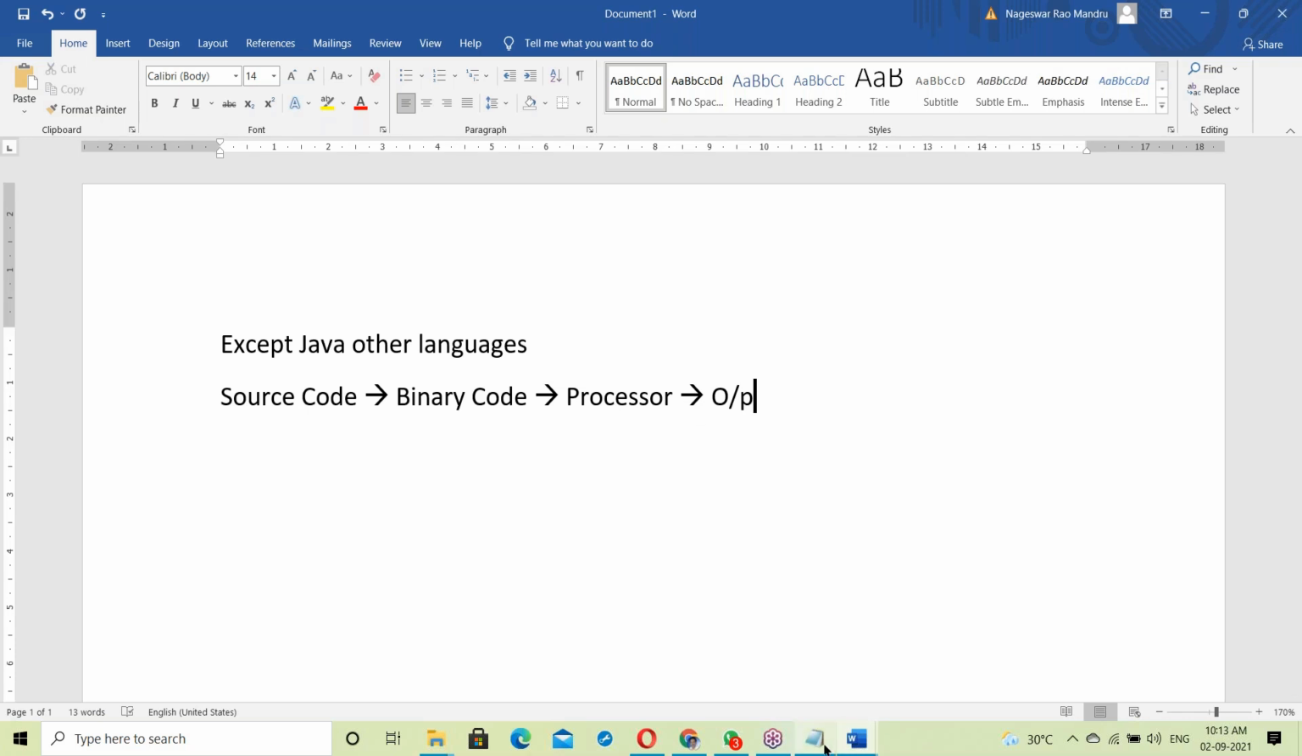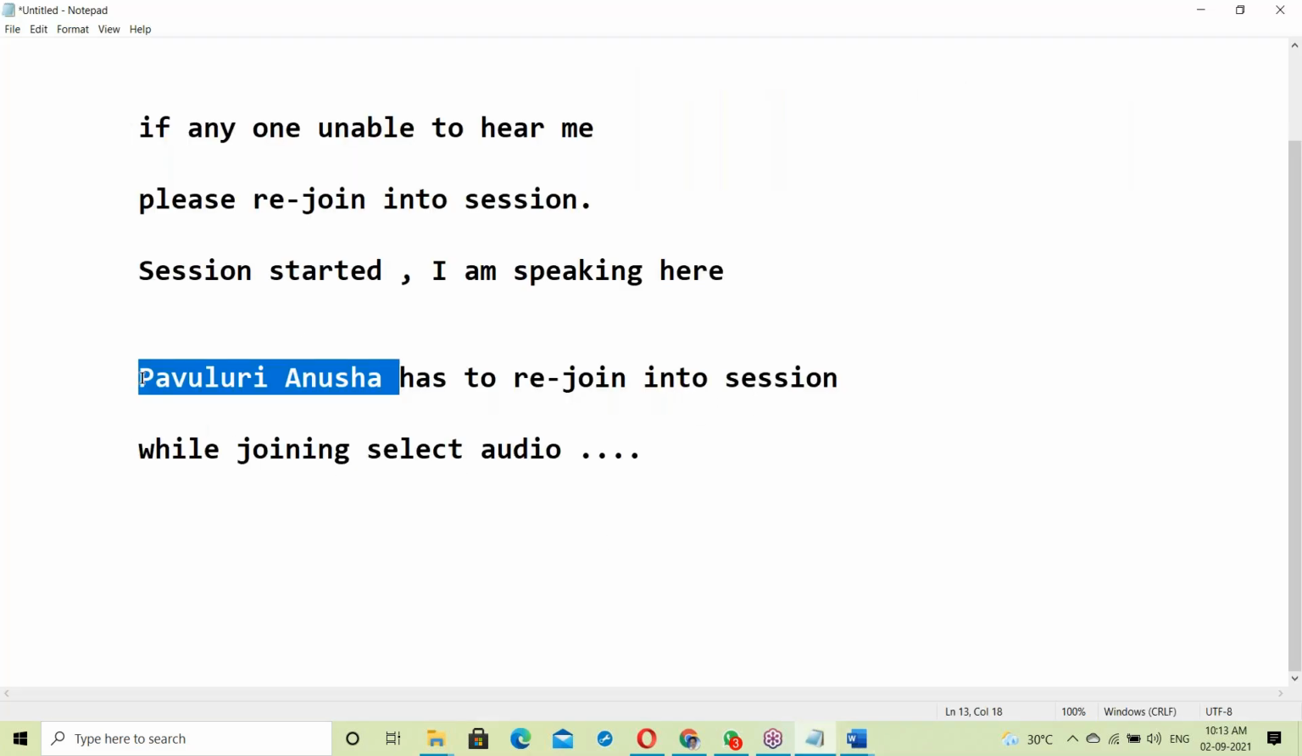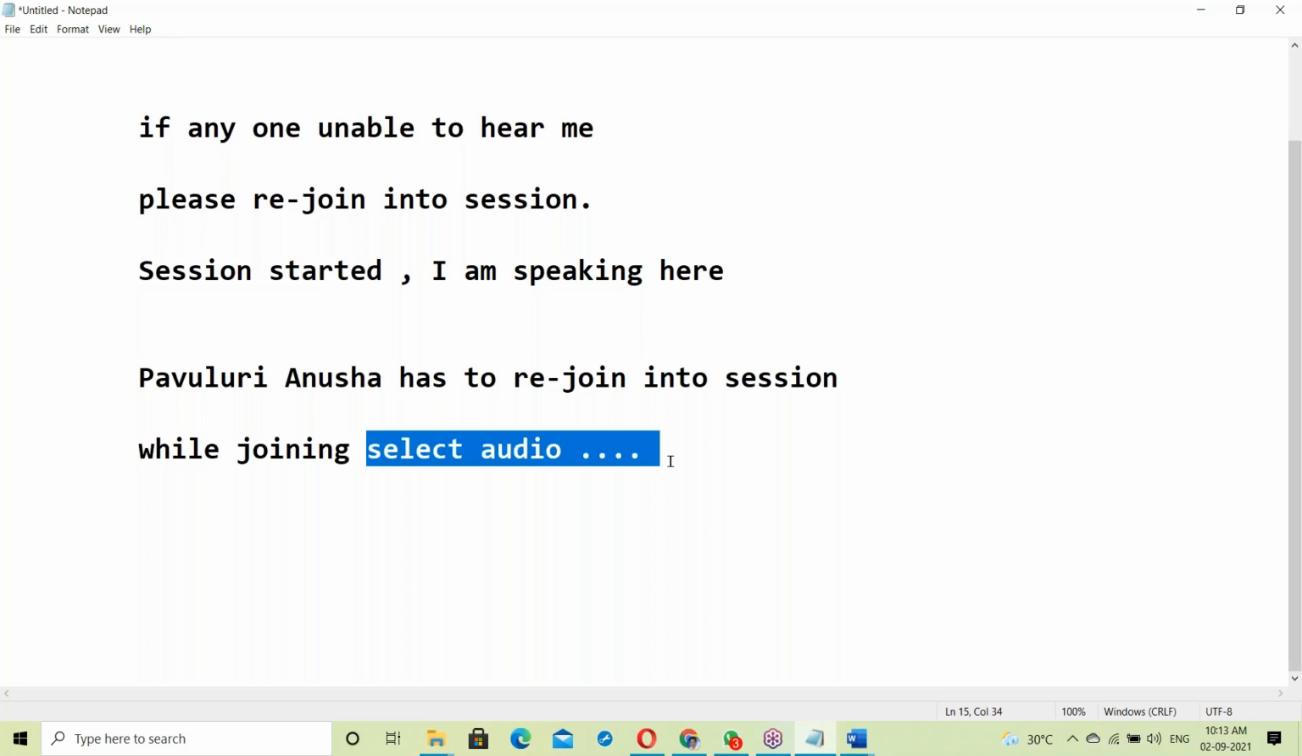Yes. Select audio. While joining, select audio. There's an audio option. Of course, by default, audio will be selected automatically, but try this one. Select audio again.